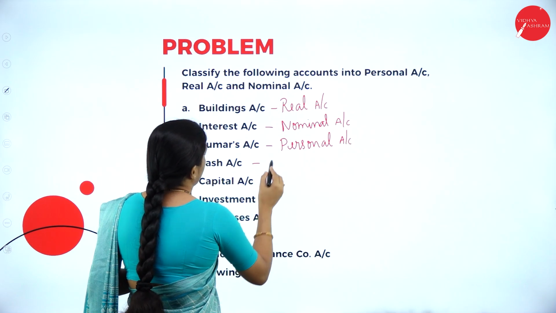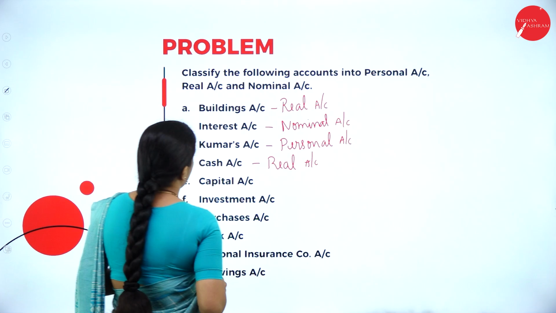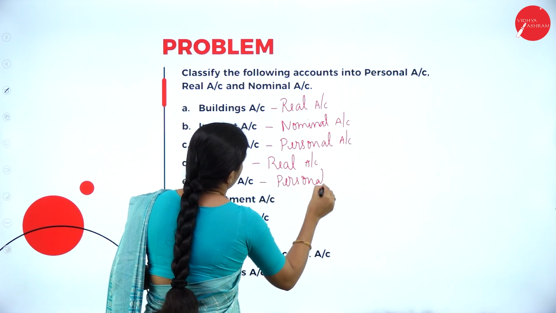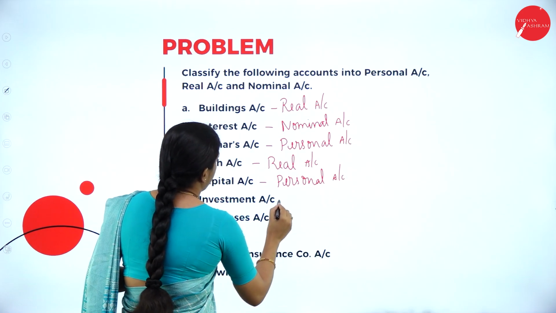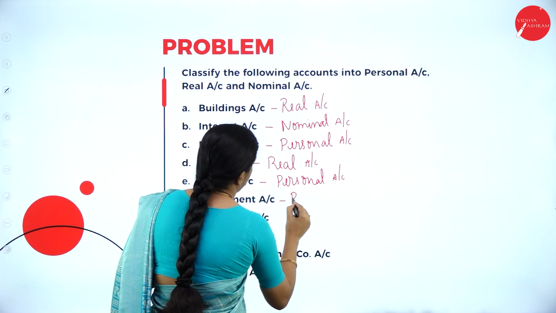Next, we have cash. Cash is an asset, so it is a real account. Capital. Capital is related to a person, so it is a personal account. Investment. Investment is an asset, a property, so it is a real account.